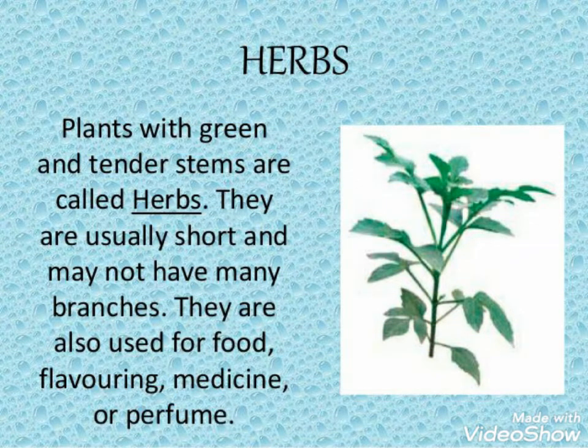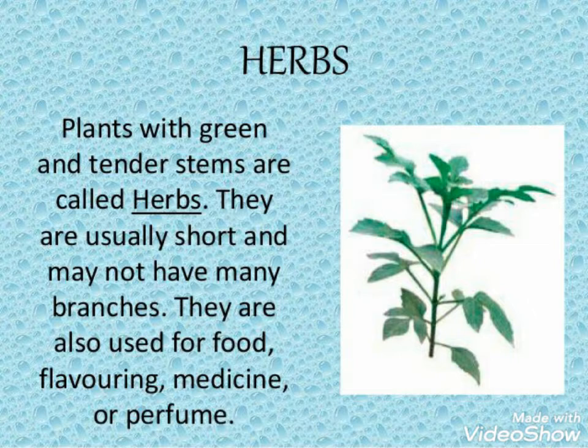What are herbs? Herbs are small plants with tender green stems. They are small in size and they have fewer branches; only very small branches are present. These herbs are used in your medicines and in your food, and examples of herbs could be your coriander, mustard, wheat. They all come under the category of herbs.